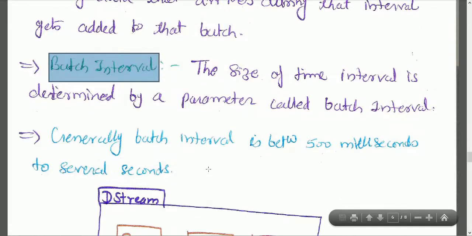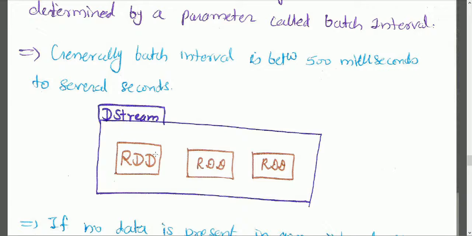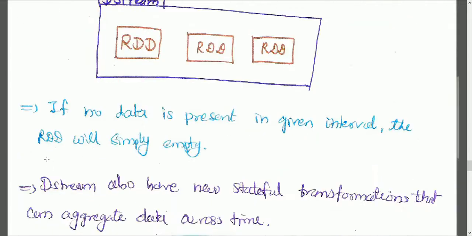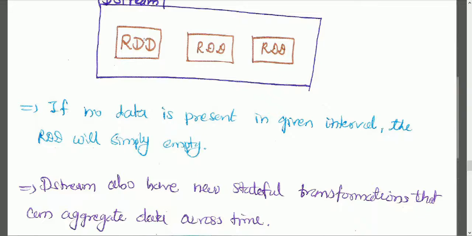Generally batch interval is between 500 milliseconds to several seconds. D stream, as we have discussed, is a sequence of RDDs. If no data is present in a given interval, the RDD will simply be empty. The D stream also has stateful transformations that can aggregate data across time.